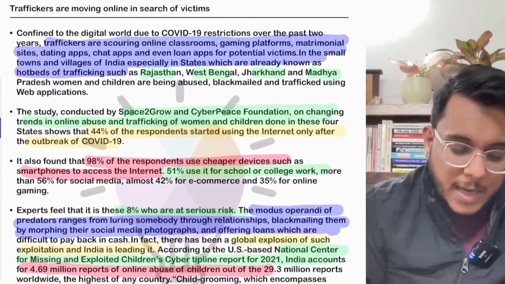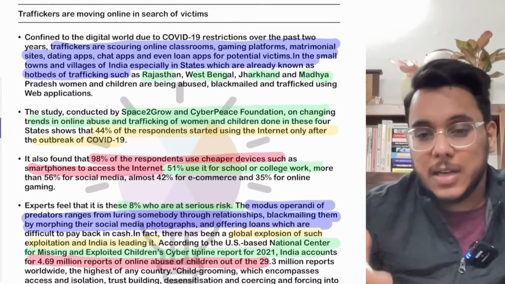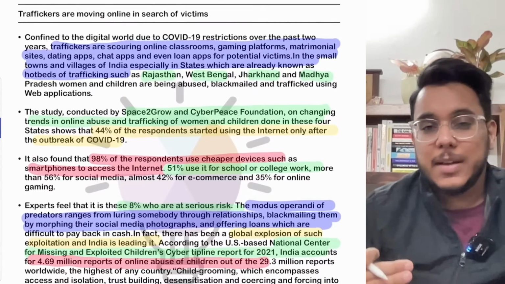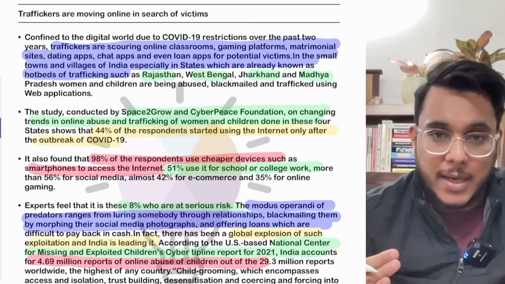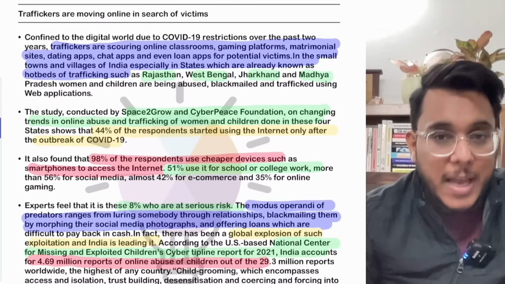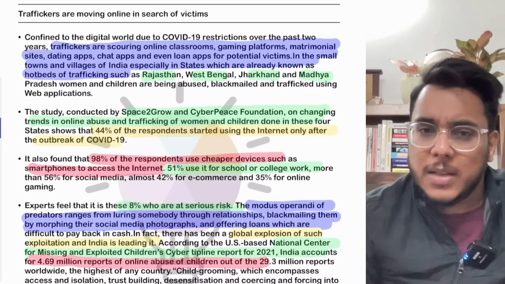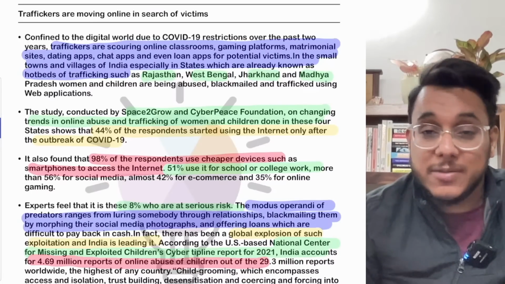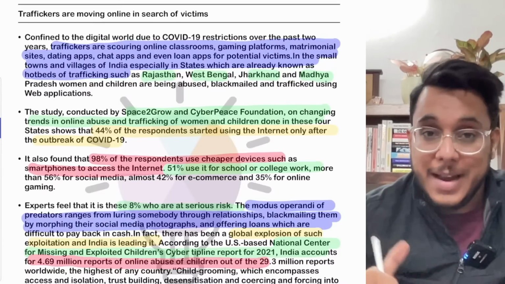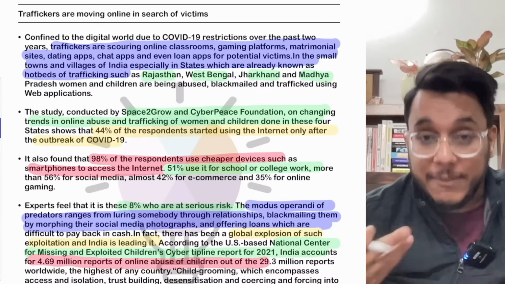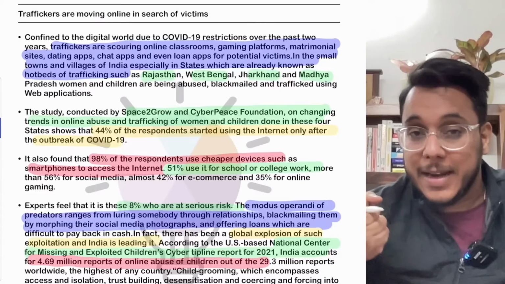So basically, guys, what has happened? It has been provided that over the past 2 years, in the aftermath of COVID-19, online education has become the norm. Many children are turning online, and as they use online platforms for education and multiple other reasons, hackers as well as fraudsters are also present on those platforms, and these traffickers are luring the children and exploiting them.